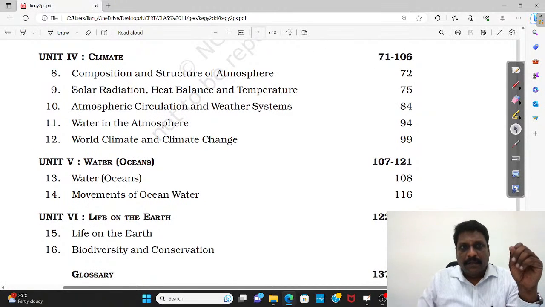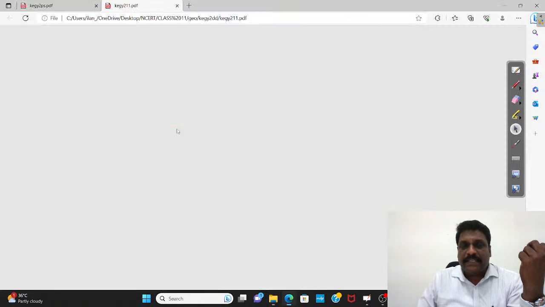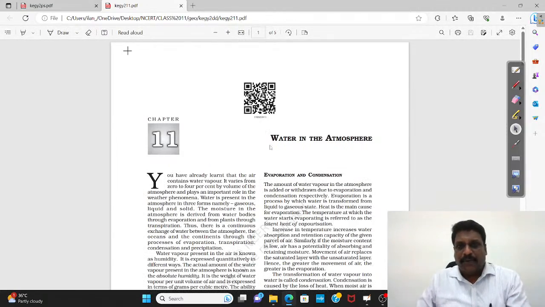Right. So composition and structure of atmosphere we have seen, solar radiation we have seen, atmospheric circulation and weather systems we talked about. Now comes a very small topic. You call it what? Water and atmosphere. Mostly we'll be talking about a topic called hydrological cycle. What exactly do we have to concentrate on here? That alone I'll tell you.